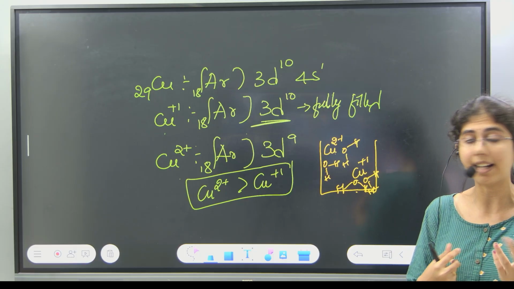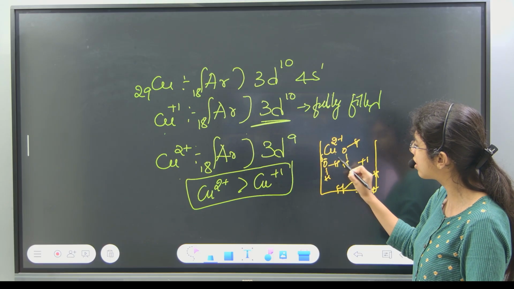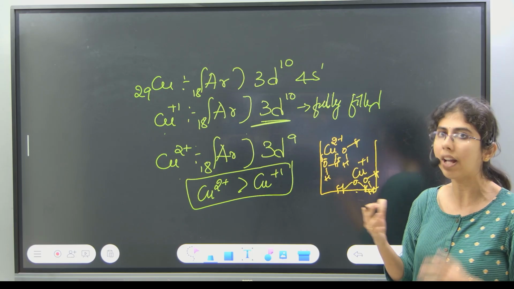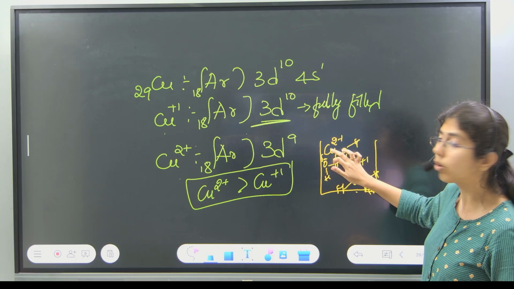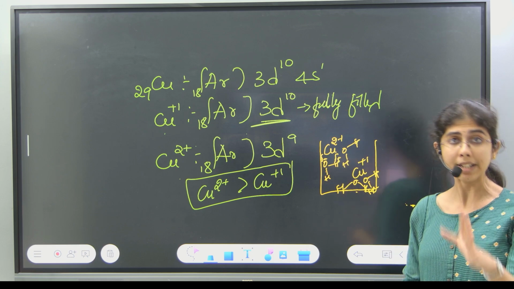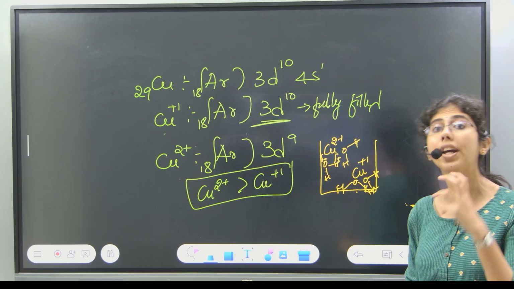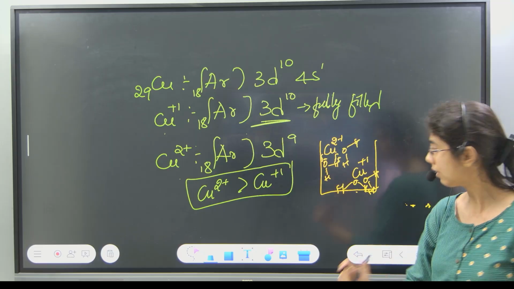Why is it getting attracted? Look, in water we have a slightly negative charge on oxygen and a slightly positive charge on hydrogen. The negatively charged oxygen will get attracted towards the positively charged copper ions. Now, the attraction is very strong when the charge on the cation is high.